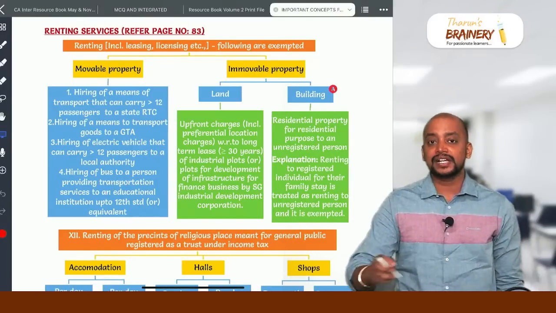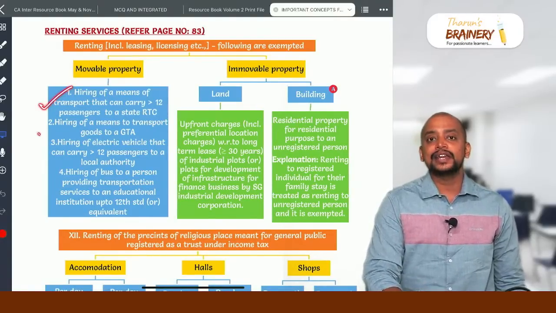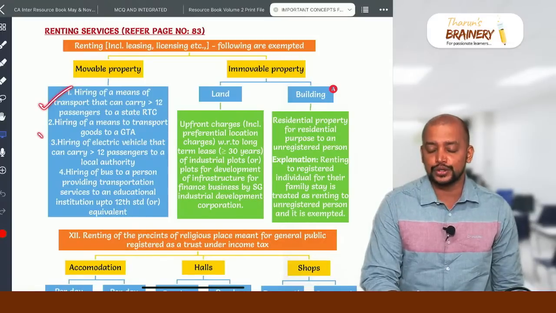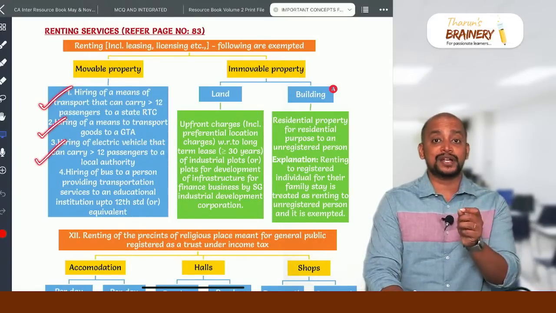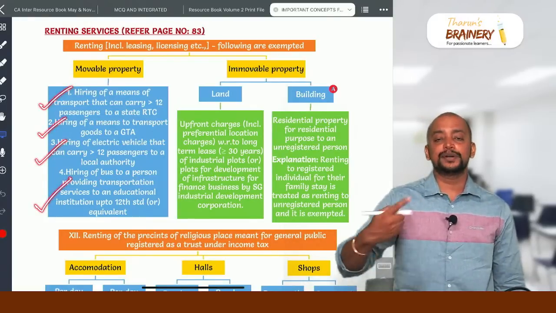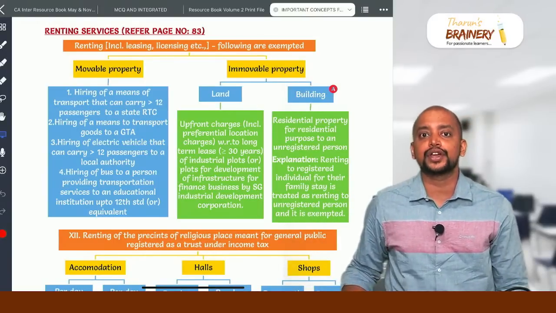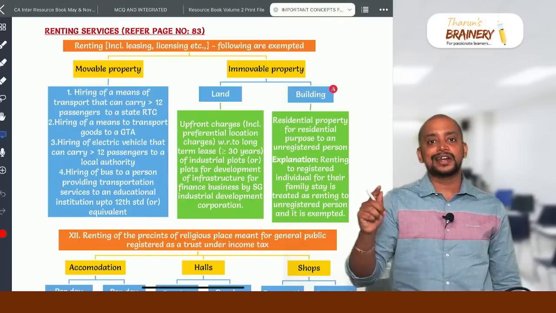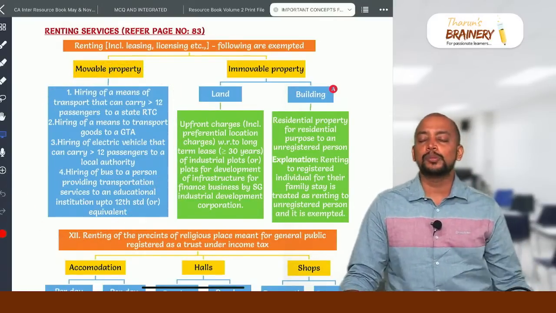Hiring of motor vehicle that can carry more than 12 passengers to a state road transport undertaking, hiring of vehicle that can carry goods to a goods transport agency, hiring of electric vehicle that can carry more than 12 passengers to a local authority, but it's an electric motor vehicle, then hiring of bus to a person who in turn provides transportation service to educational institution up to 12th standard or equivalent. These 4 cases are exempted. In other cases, renting of movable property will be taxable.